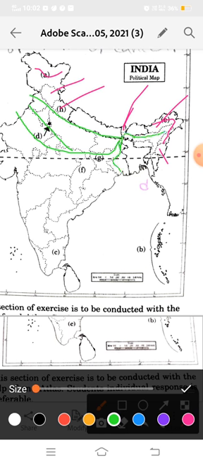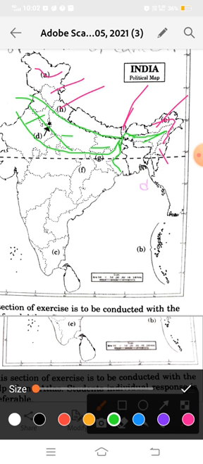So which states come here? Punjab, Haryana, Uttar Pradesh, Bihar, West Bengal and some part of Assam. Okay, so these are the names which fall in the Great Northern Plains.